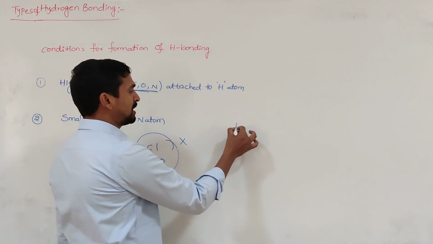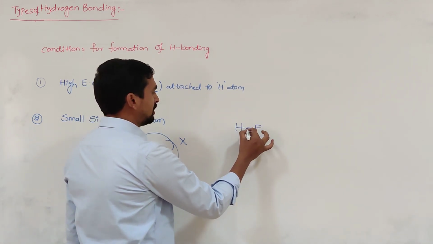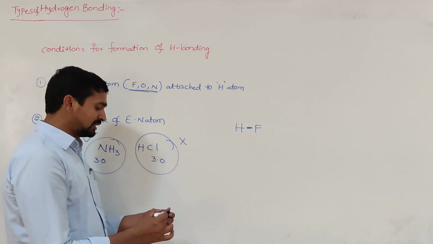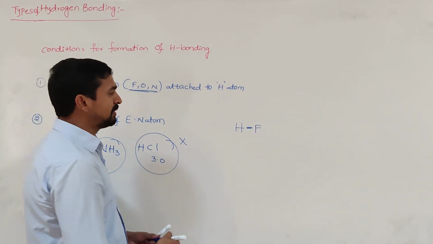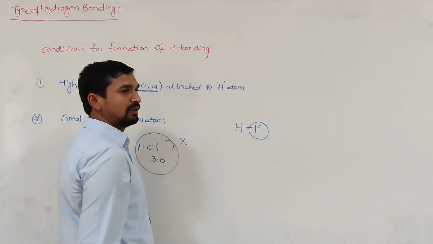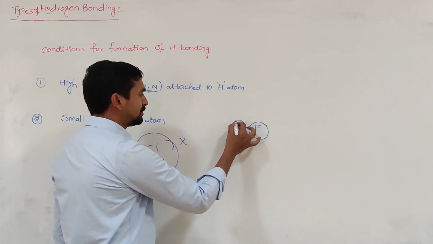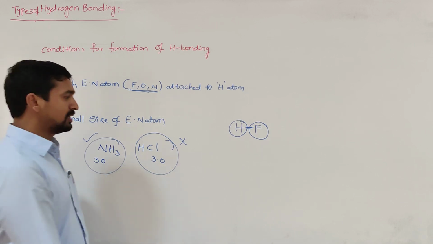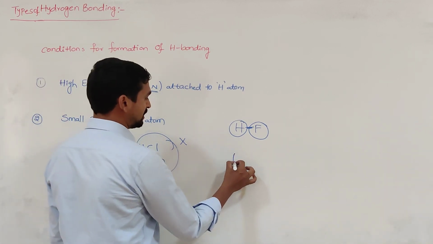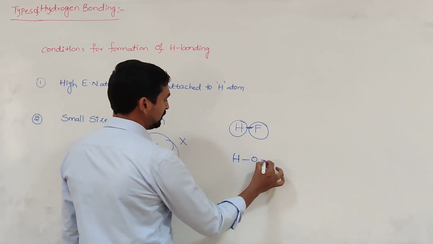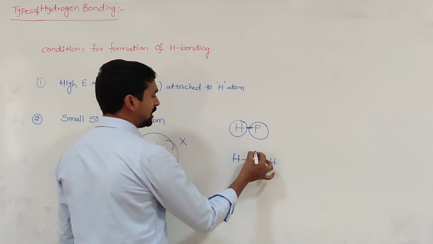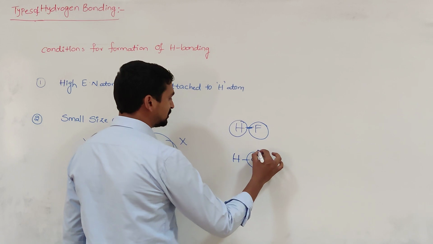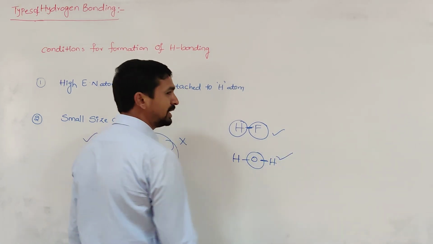For example, so far we discussed HF. Does HF form hydrogen bonding or not? Yes, because the highly electronegative atom fluorine is present, and the fluorine is attached to the hydrogen. That's why it can form hydrogen bonding. Now another molecule, the water molecule. In water, the highly electronegative atom oxygen is present, and oxygen is attached to the hydrogen, so it can also form hydrogen bonding.